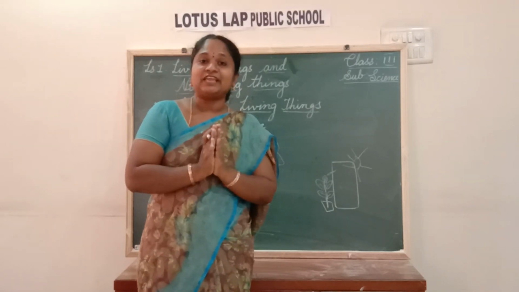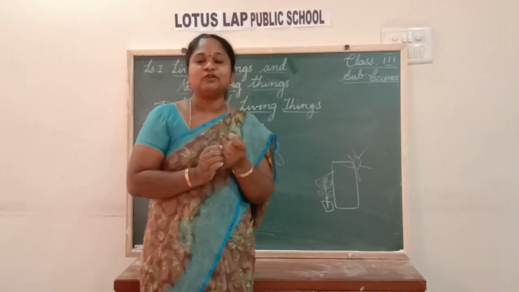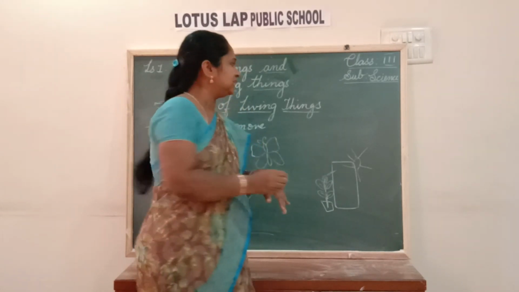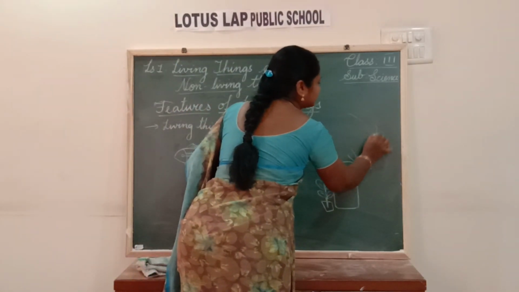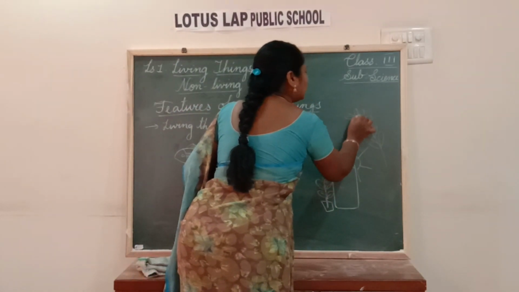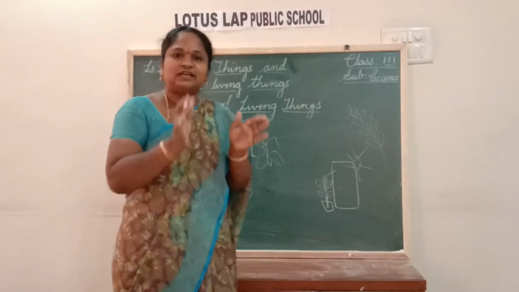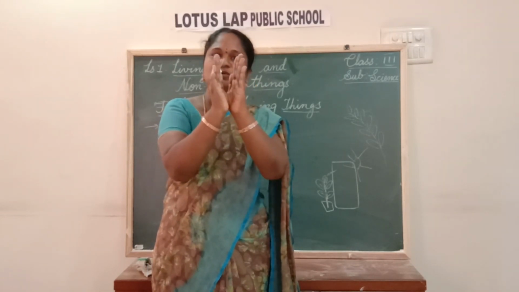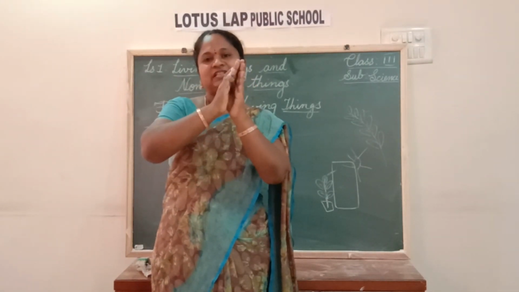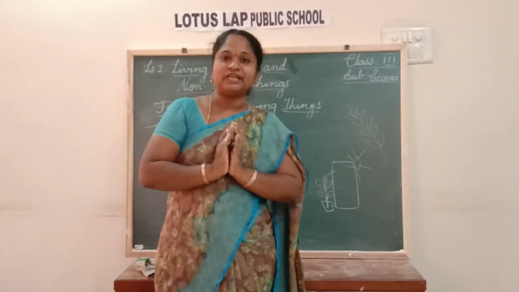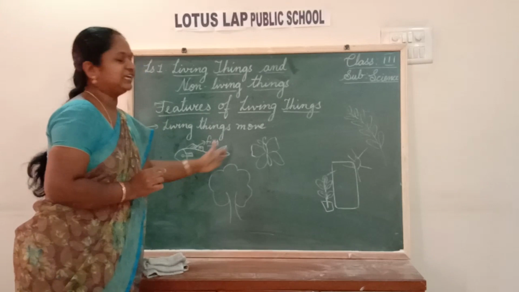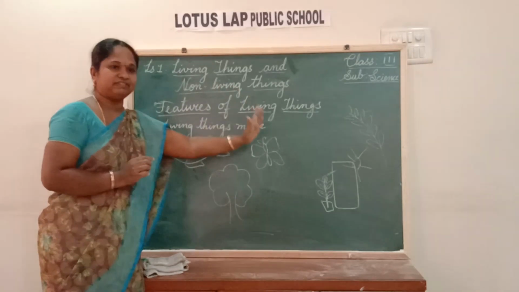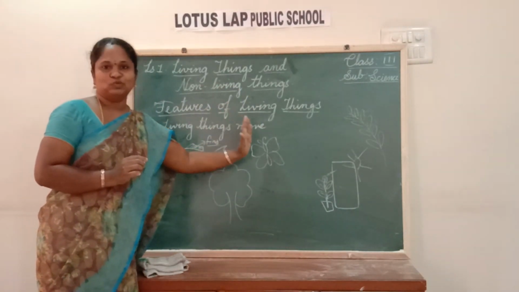Understood, children? In the same way, some of the plants, like you all know, the amla plant. Yes, amla plant. What will this amla plant do? In the morning, the leaves will be like this. This amla plant's leaves will be this way, children. So in the morning they will be open. But once the sun is setting, at the time of sunset, what happens? The leaves will slowly close like this. Again in the morning they will be open. That means they are showing movement. So in that way, plants also show movement. So the first feature of living things is that living things move.